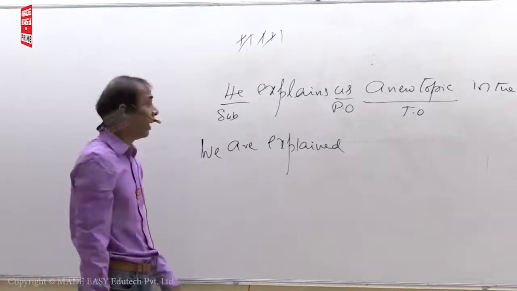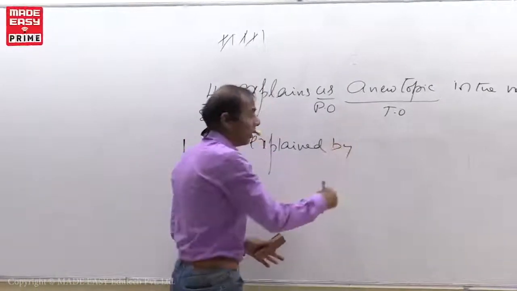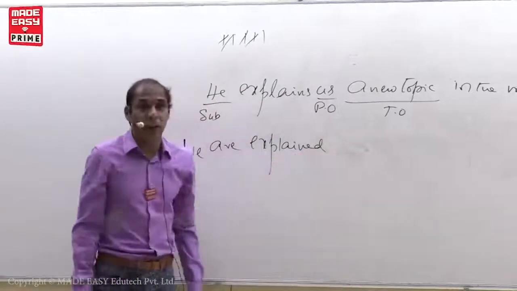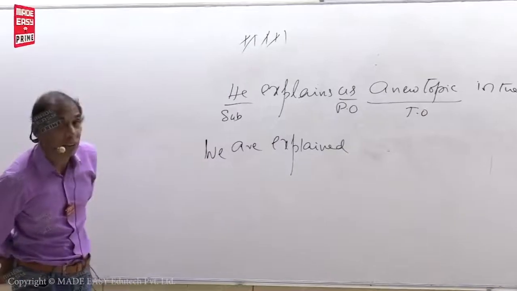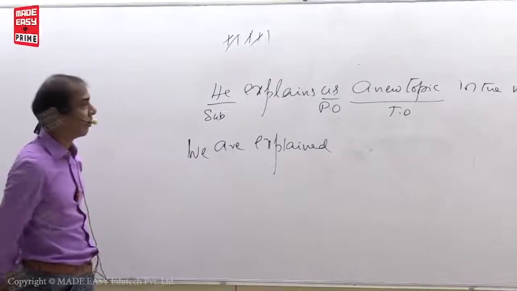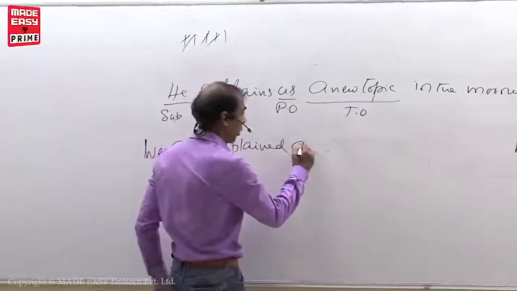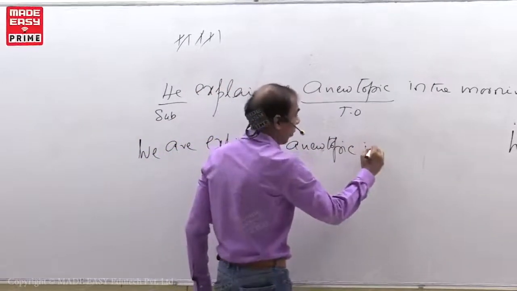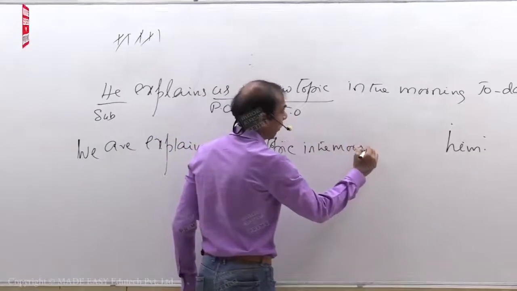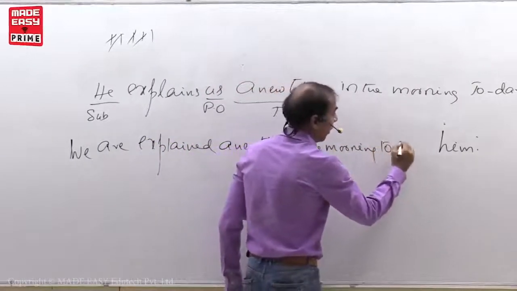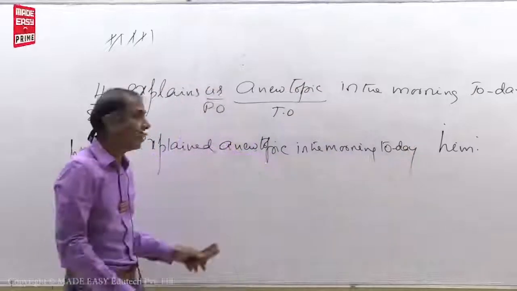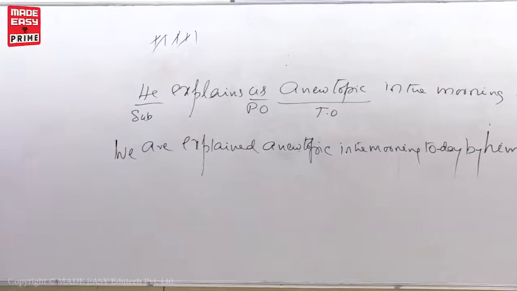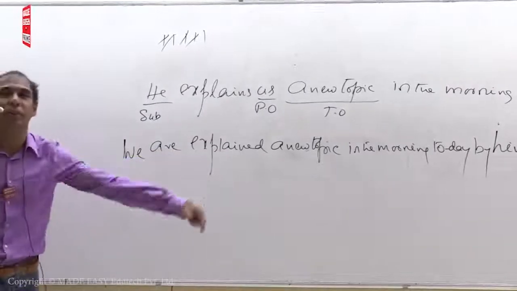Fifth point, we have to put by. Where do you have to put by? After V3. But what I told you, when you want to put by, observe whether any main points are there in the sentence or not. First you have to observe. Yes, main points: a new topic, in the morning, today. Write all the main points like this. Then you write by. That's it. We are explaining a new topic in the morning today by him.